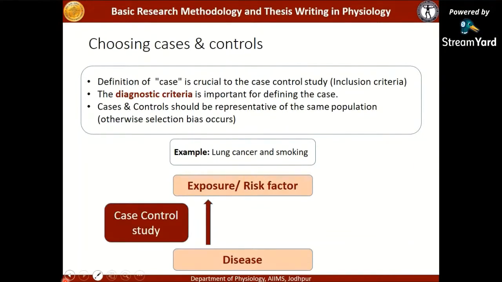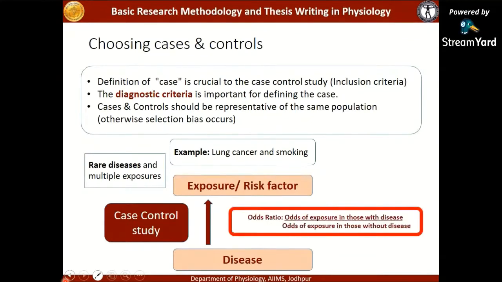So going back in time and asking them about the risk factor, it definitely has recall bias. But the advantage is that rare diseases can be studied and multiple exposures can be studied. That is, apart from smoking, you can ask about the alcohol history. So different types of exposures can be assessed in this type of study design.